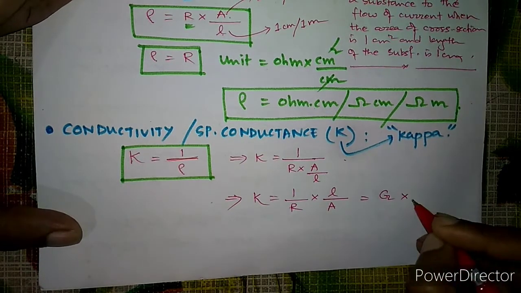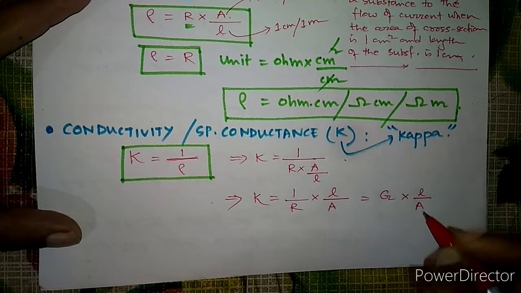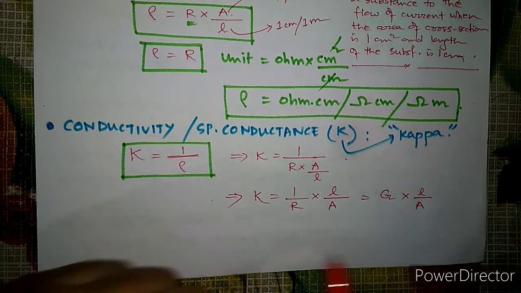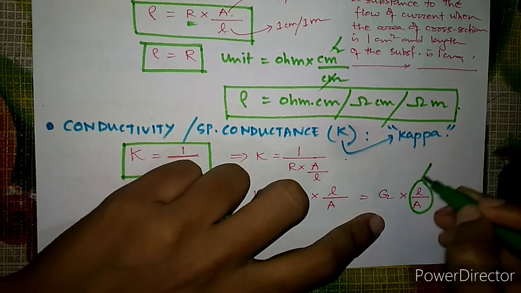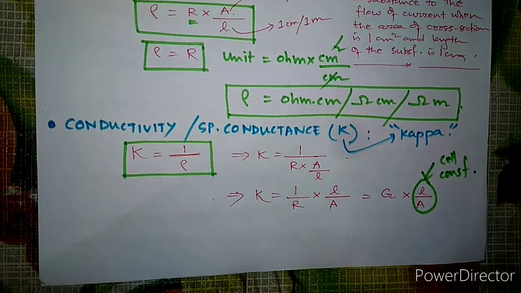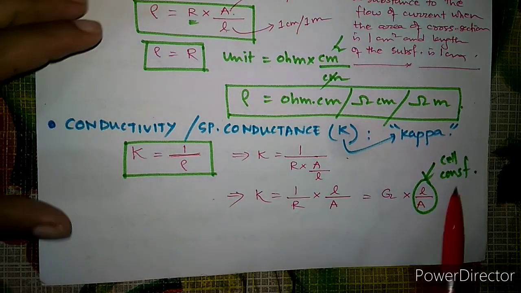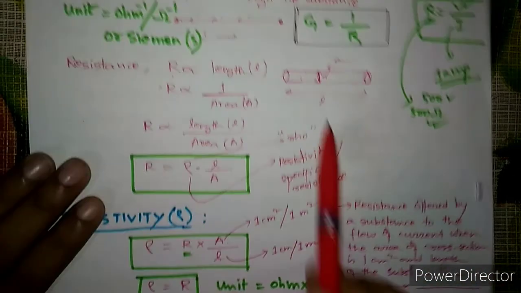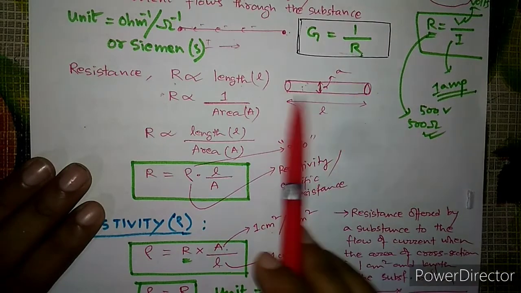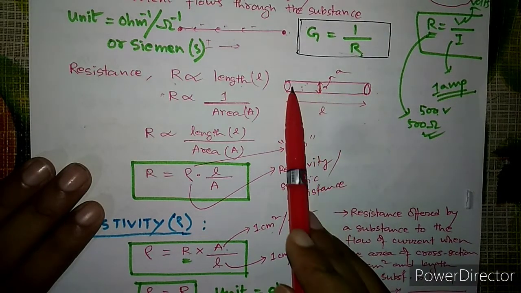And this L by A is known as the cell constant. I'll talk about it later on, right? So this is the cell constant and it is fixed for a cell. If we are talking about a substance, it will be fixed, because the length will not change, and the area will also not change once it is taken.